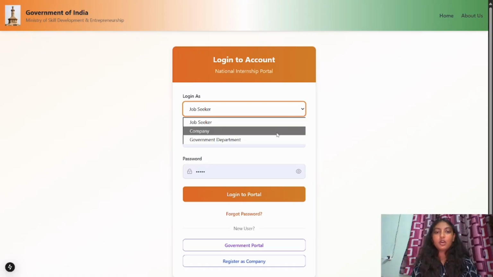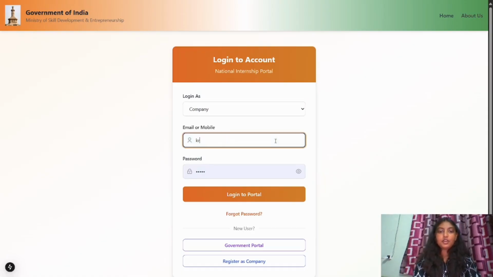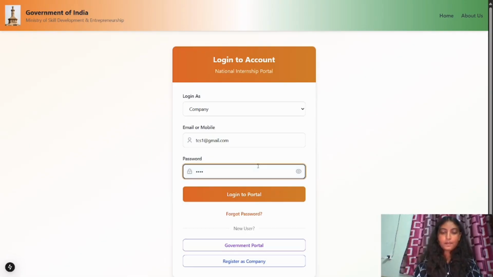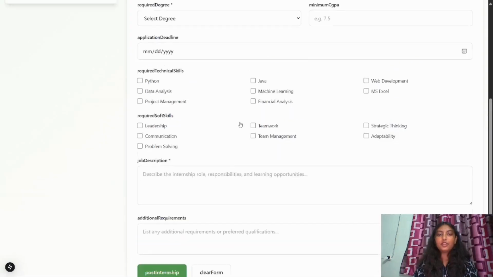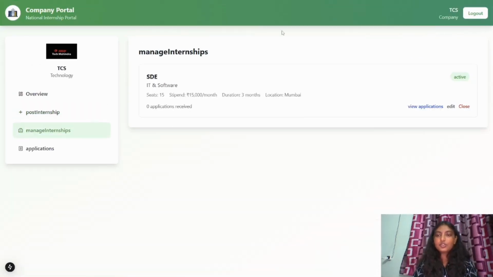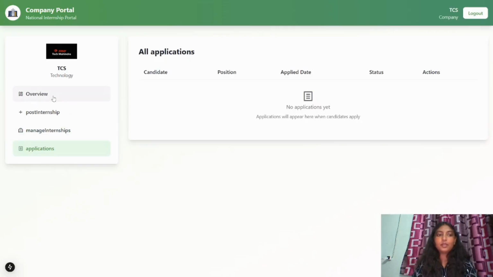Now logging in as a company, since I have already created a profile, I'm just logging in. After logging in as a company, this will be the company's portal. Here in overview, they can see the total number of active internships, the total number of applications received till now, and the total number of interns they have hired. In post internship, they can post different internships by providing the given details. In manage internship, they can see the total number of internships they have posted so far. And in applications, they can see all the applications here.